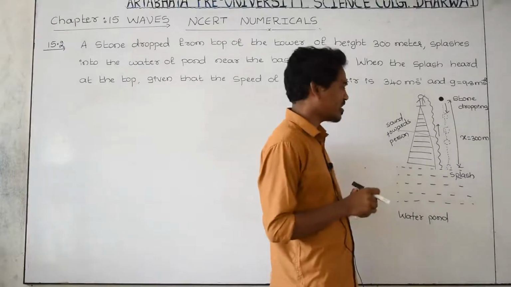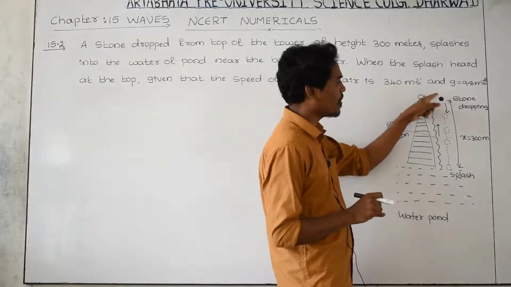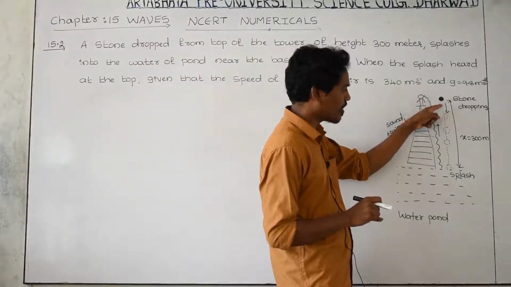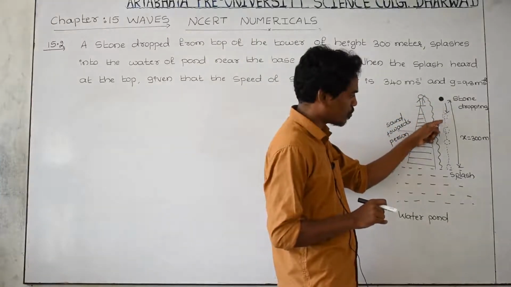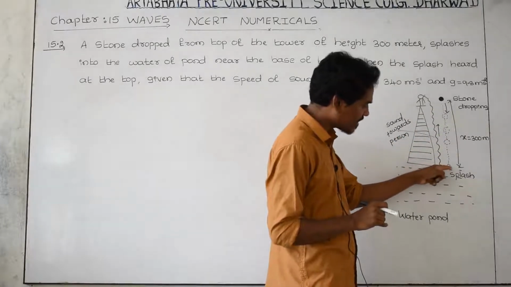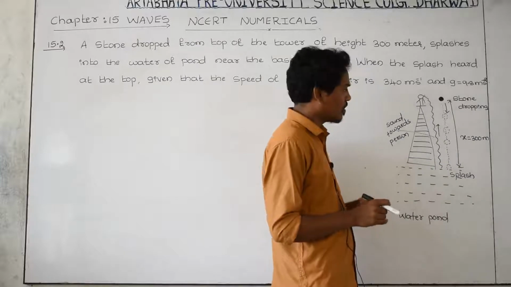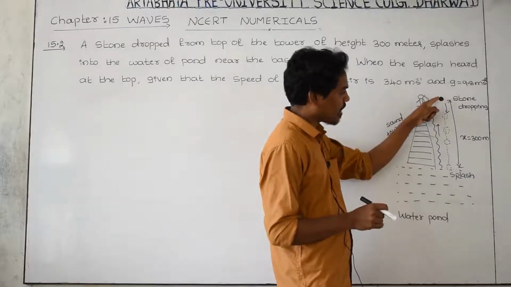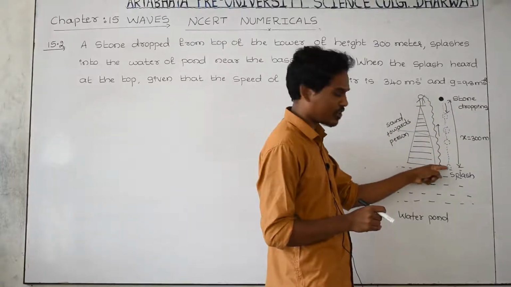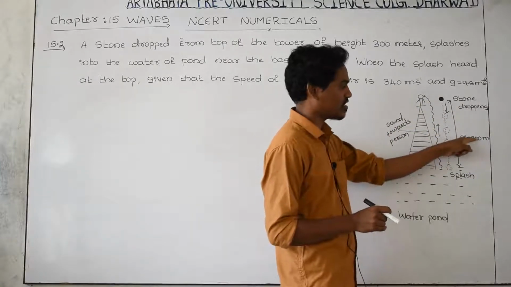And what is the person doing? This person is dropping one stone from this point. The stone is moving in the downward direction, reaching the water surface and hitting it. If you drop the stone from this height, how much distance does it have to cover to reach the water surface? That is x equals 300 meter.